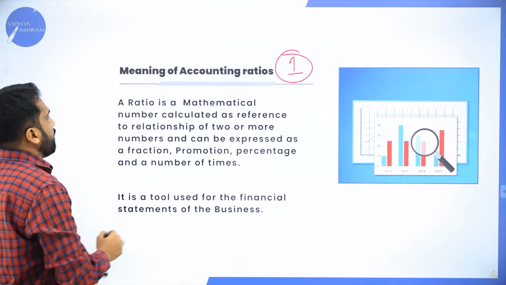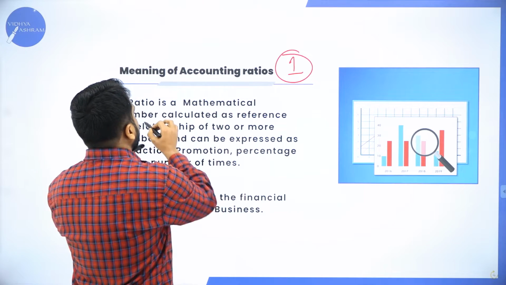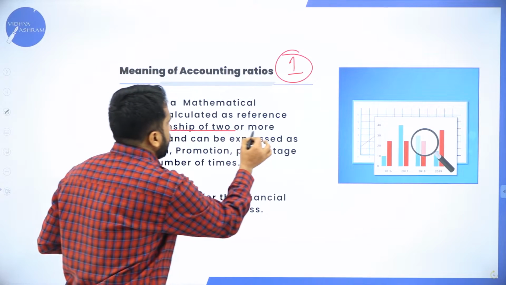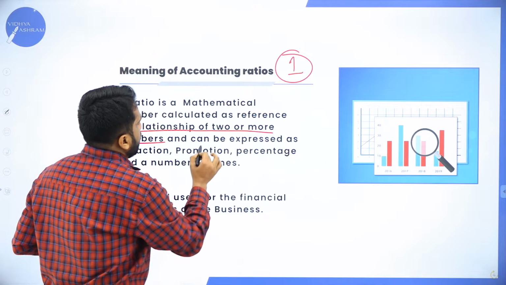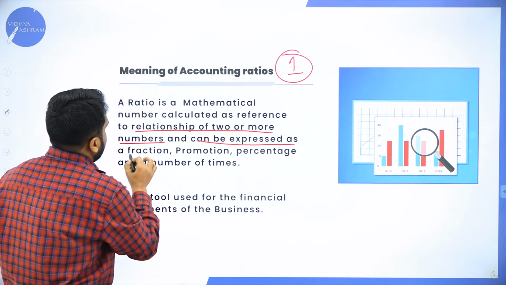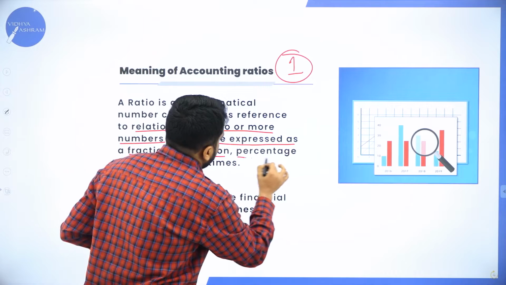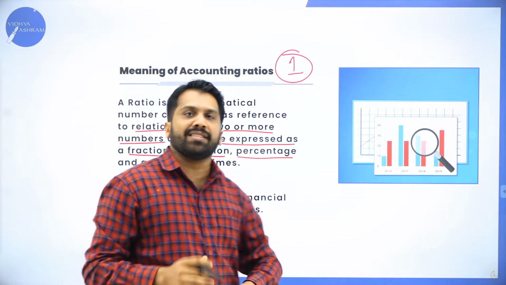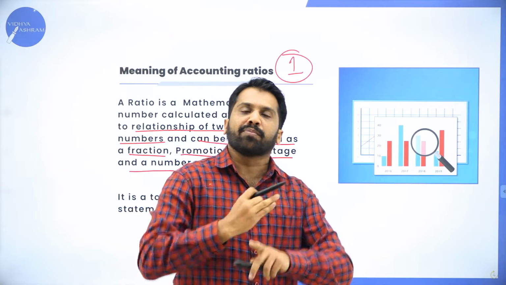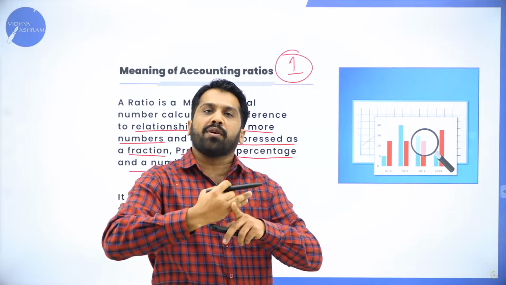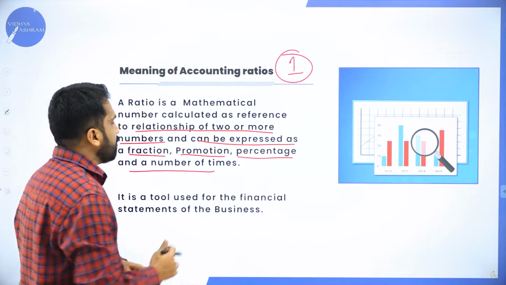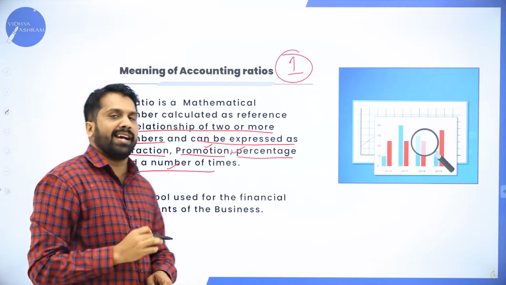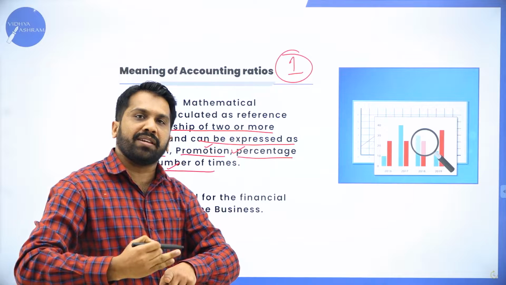For 1 mark, you can write: ratio is a mathematical number calculated with reference to the relationship of two or more numbers and can be expressed as fractions, proportions, percentage and number of times. These things you will understand while doing problems. Why? Because in all your problem calculations, the final answer will be in the form of proportion, percentage, number of times.